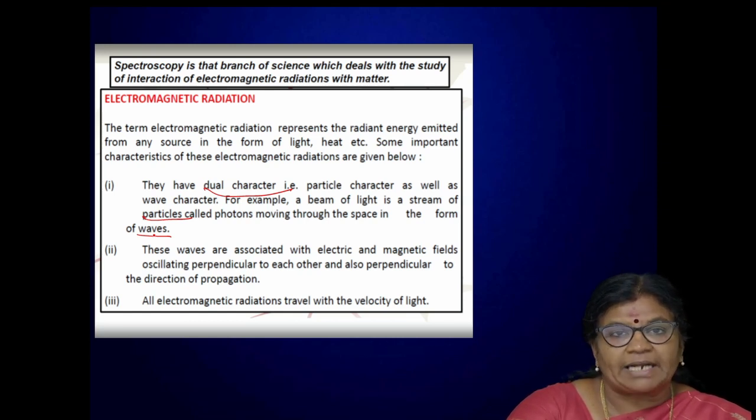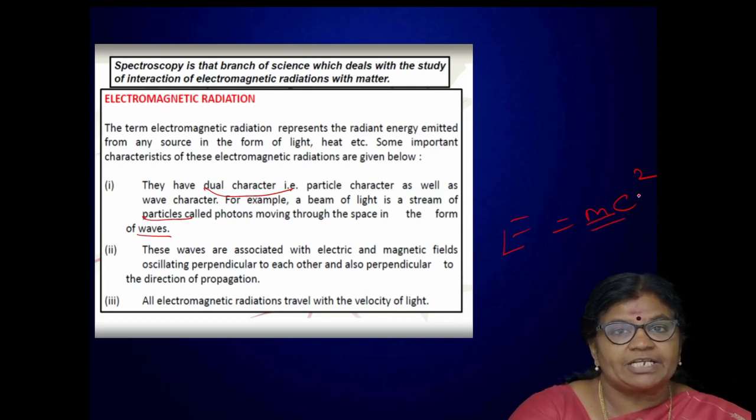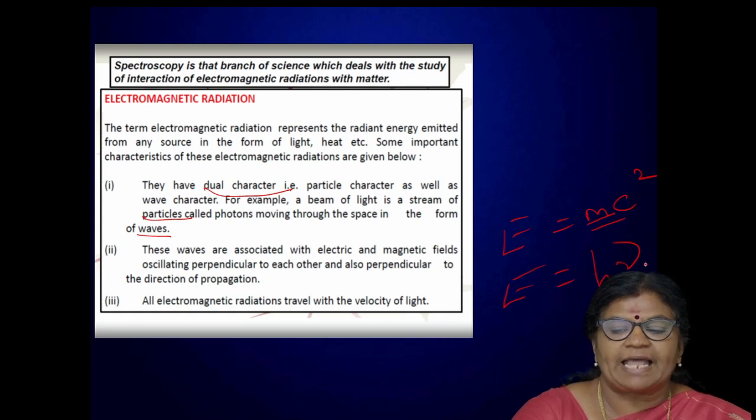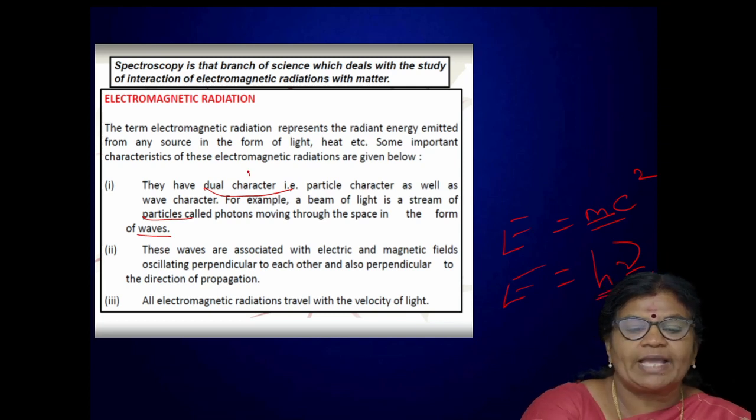Now here we have to emphasize one point. When it is acting as a particle, it obeys Einstein's equation, that is E is equal to mc square. So m is mass of the particle, so that we can say electromagnetic radiation is behaving like a particle according to Einstein's equation. Again we can stress electromagnetic radiation can behave like a wave. So when it is behaving as a wave, it obeys Planck's equation, that is E is equal to h nu, where h is Planck's constant, nu is frequency. So that these two expressions clearly indicate that electromagnetic radiations possess dual character.